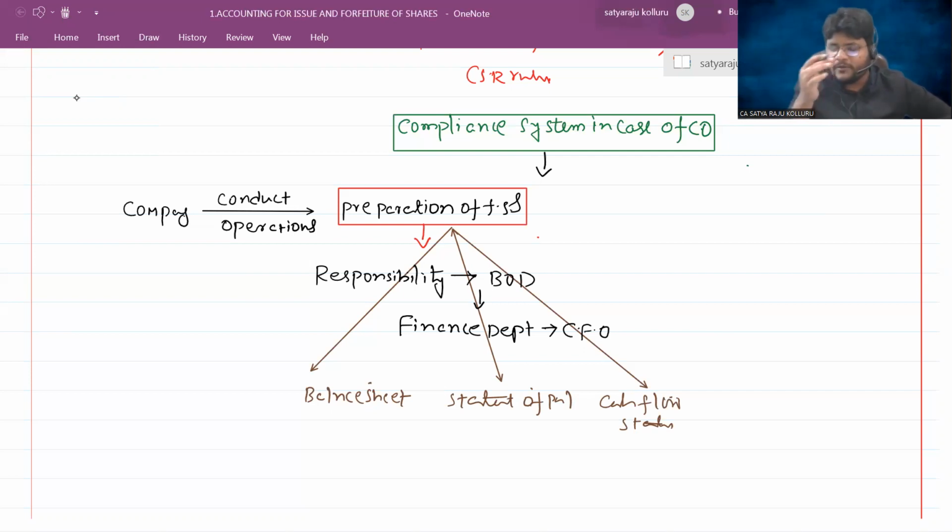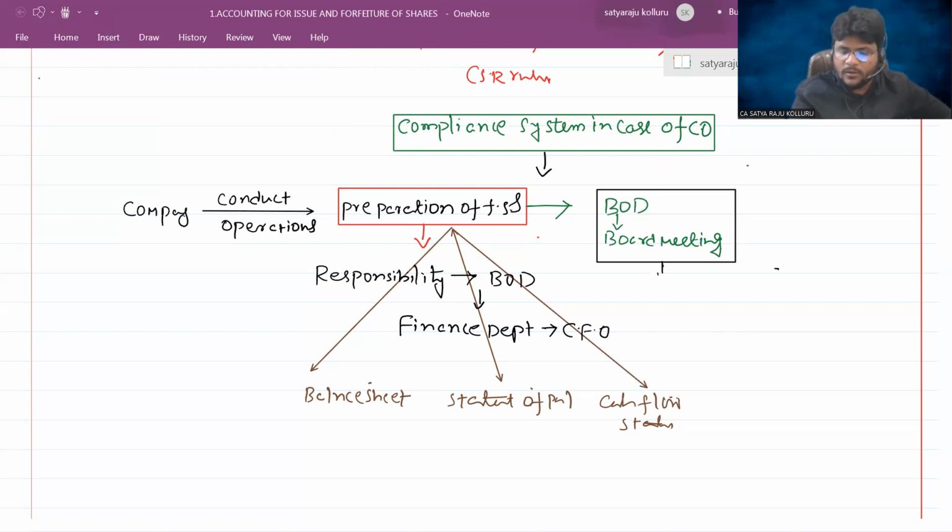That's why after completion of the preparation of financial statements, the board of directors will conduct a meeting, known as board meeting or directors meeting. In such a board meeting, what they will do is approve the financial statements. Approval of financial statements means they'll also sign on such financial statements. And apart from approval of financial statements, in that board meeting, they also release one report called the director's report.